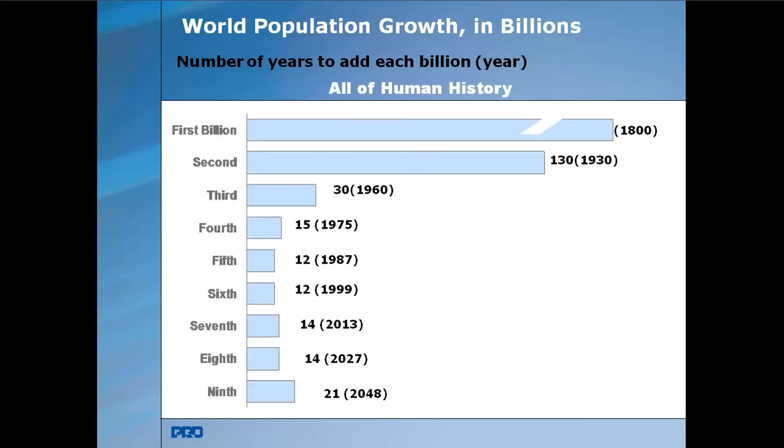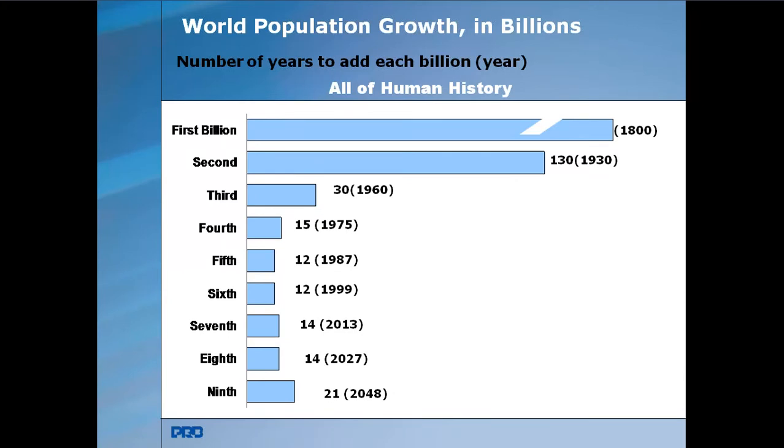Here, if you see, the first billion is 1800, and after 130 years it is the second billion. By a 130-year gap, it has doubled, from the first billion to the second billion, from 1800 to 1930. And the third billion came in 30 years.